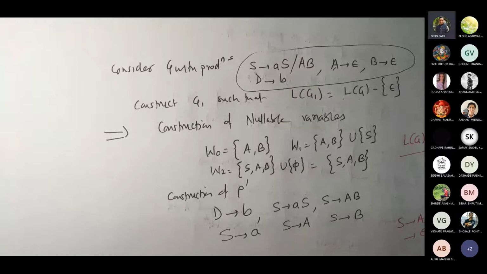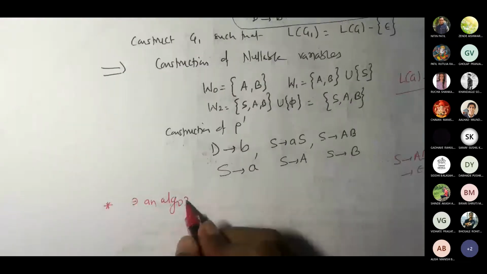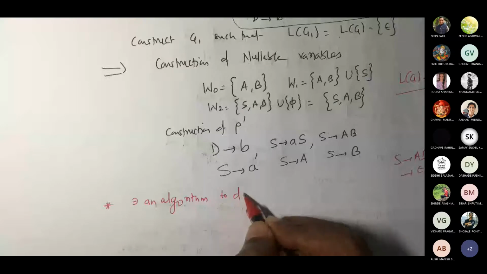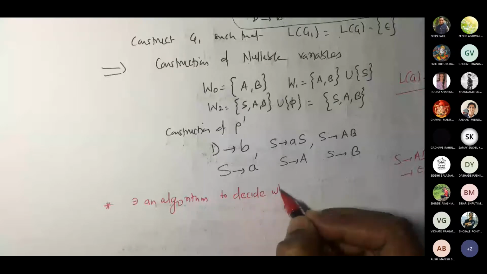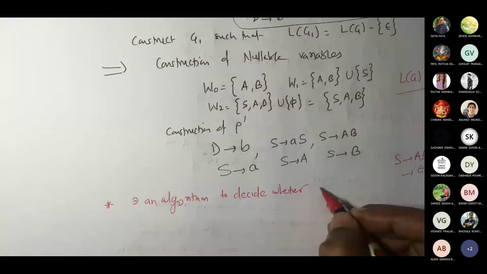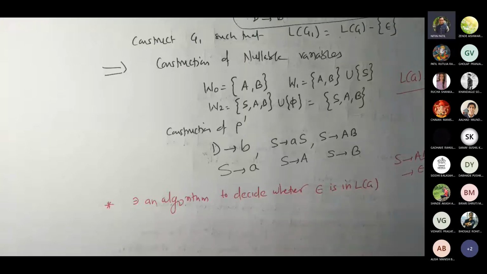So let me say there exists an algorithm to decide whether epsilon is in LG. How to prove this? There exists an algorithm to decide whether epsilon is in LG.